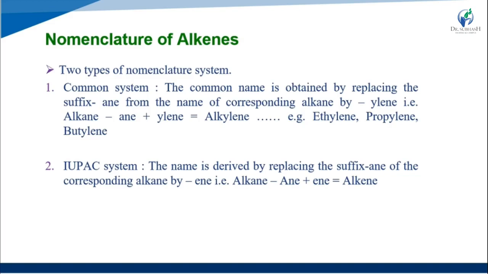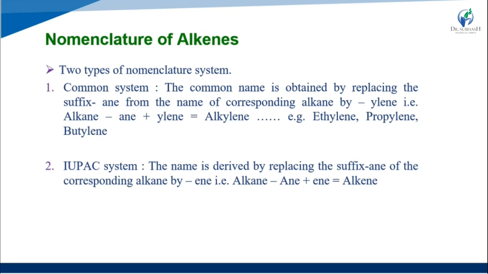In the common naming system, the common name is obtained by replacing the suffix ane of the corresponding alkane with ylene, giving alkylene.